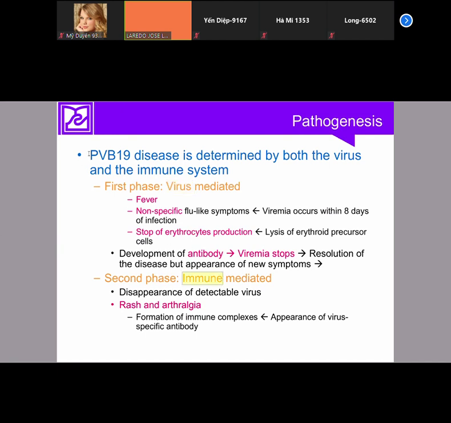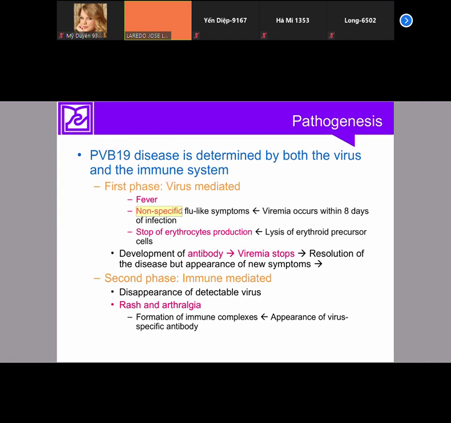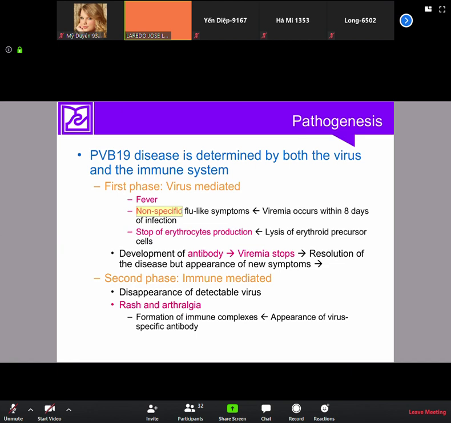When we are infected by parvovirus B19, in the beginning, damage depends mostly on the virus. So we suffer non-specific symptoms like fever, headache, myalgia, maybe respiratory symptoms, so flu-like symptoms, but all of them non-specific. The erythroid cells from the bone marrow become infected and destroyed.